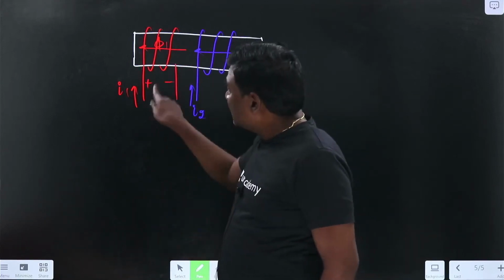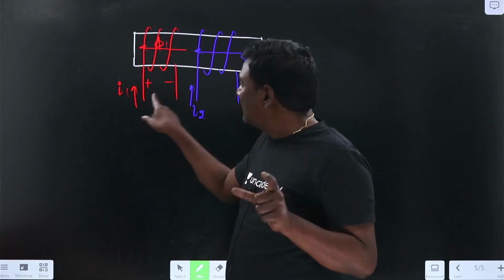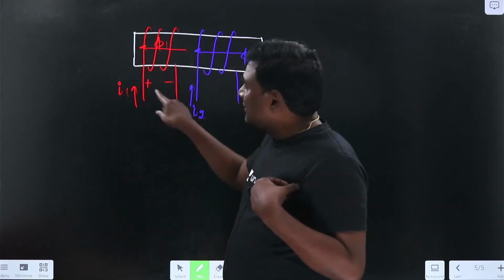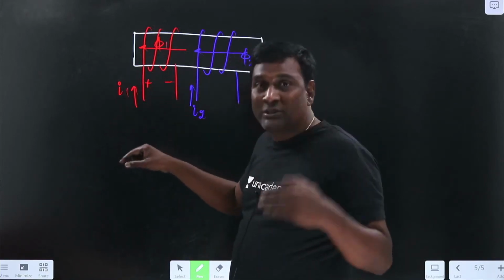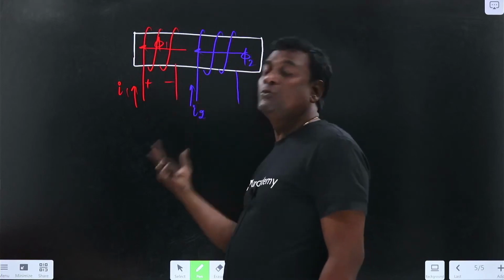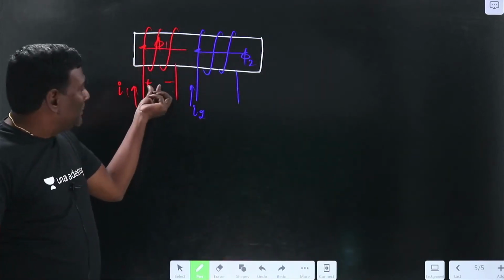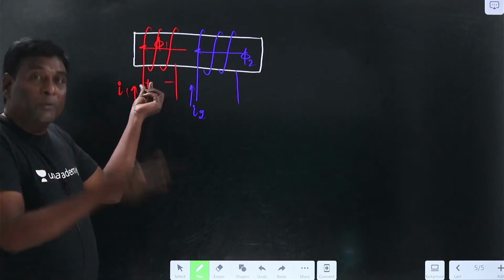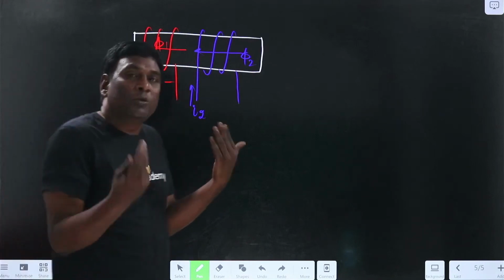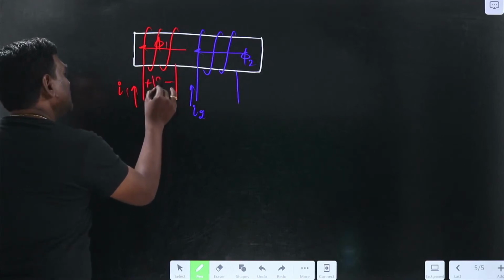Whenever current is entering, we have to keep plus. Now that particular voltage magnitude may be positive or negative. If current is in increasing order, voltage magnitude is going to be positive and it is going to absorb power. And if my current magnitude is in reducing order, or when di by dt is negative, under that condition, polarity of voltage is going to be reversed. Ultimately plus will be here only, minus will be here only, but this particular magnitude of voltage is going to be reversed, such that from the coil it is going to deliver power. Now this induced voltage is going to be V11.